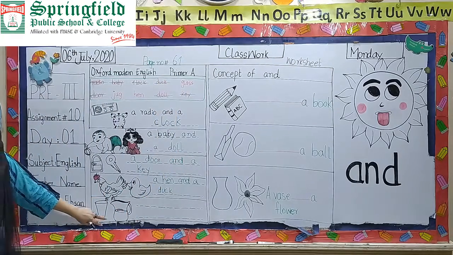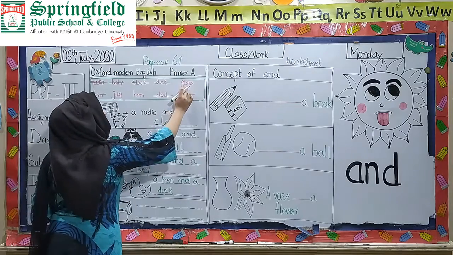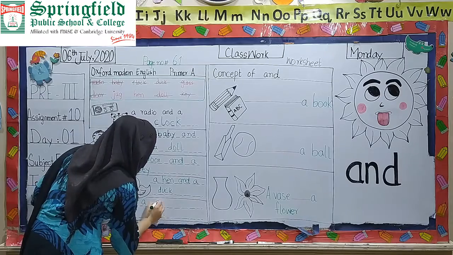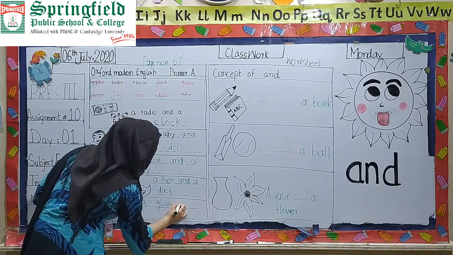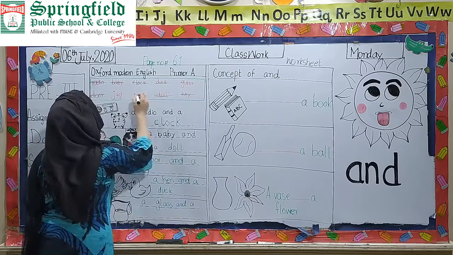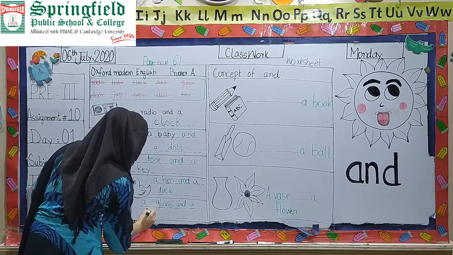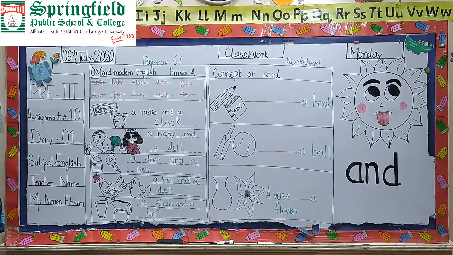A glass and a jug. Glass. A glass and a jug. Jug. A glass and a jug.